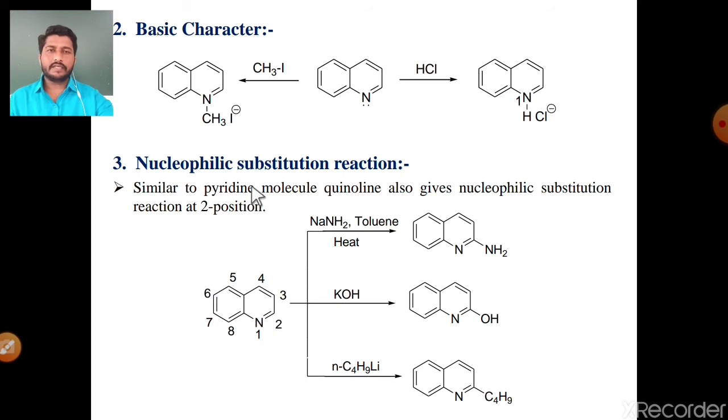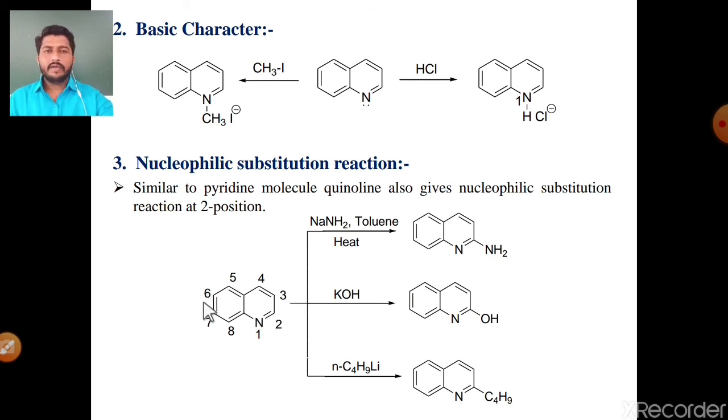Then the third reaction type, nucleophilic substitution. Similar to pyridine, quinoline also gives nucleophilic substitution at the 2nd position and 4th position. But out of these two positions, the 2nd position is more preferable than the 4th position. See the first reaction, the Chichibabin reaction of quinoline. Quinoline in the presence of NaNH2 and solvent toluene under heating condition undergoes nucleophilic substitution at the second position, giving the product 2-aminoquinoline.